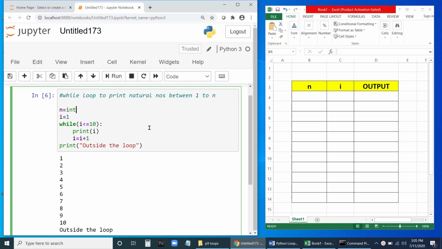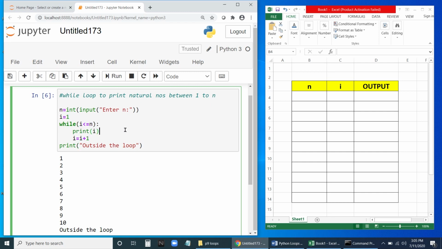So integer of input. We'll accept the value of n. Okay, enter n. So we'll give the double quotes here, "Enter n". So instead of the fixed value 10, we'll change it to n. So till I less than or equal to n.